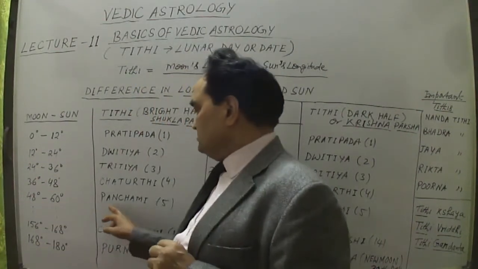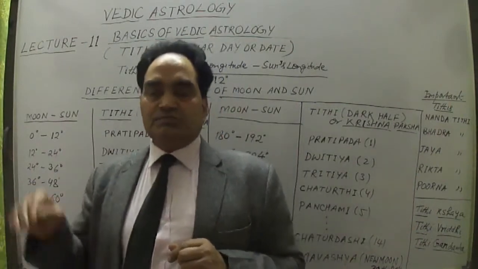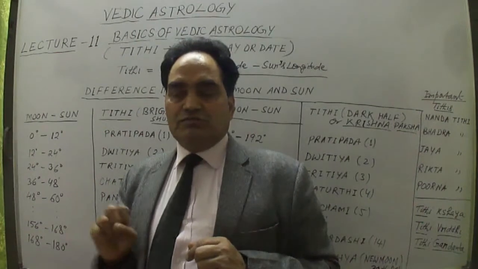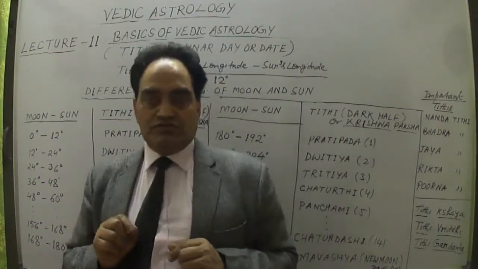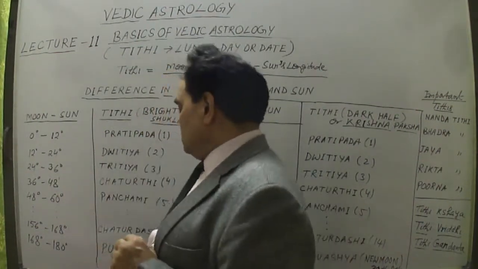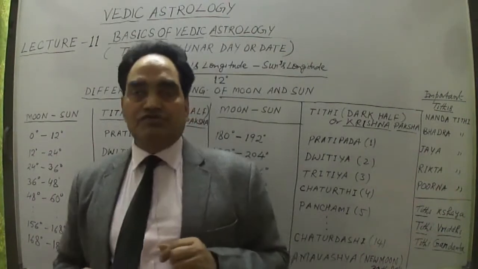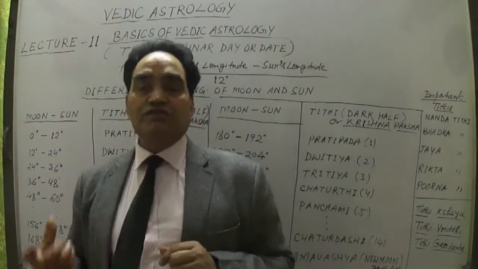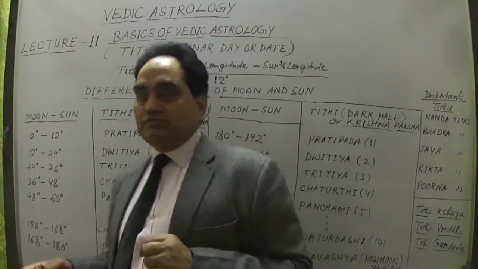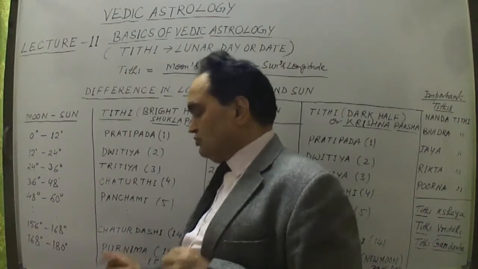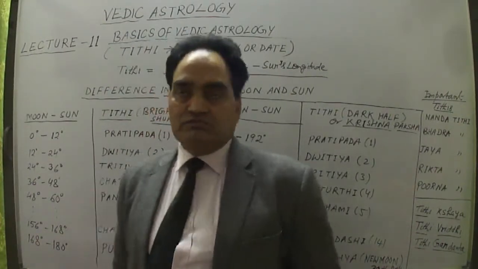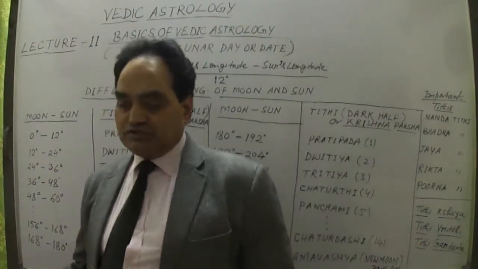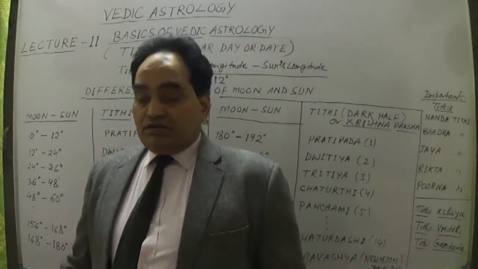The names are: this is Panchami, Sashti, Saptami, Ashtami, Navami, Dashmi, Ekadashi means 11th day, Dwadashi 12th day, Triyodasi 13th day, and this is Chaturdasi, 14th day, right? Or 14th lunar day or lunar Tithi, that is 14th Tithi, that's Chaturdasi. And this is Purnima or 15th Tithi. The 15th Tithi is Purnima or Purnamashi. In Sanskrit it is known as Purnima.